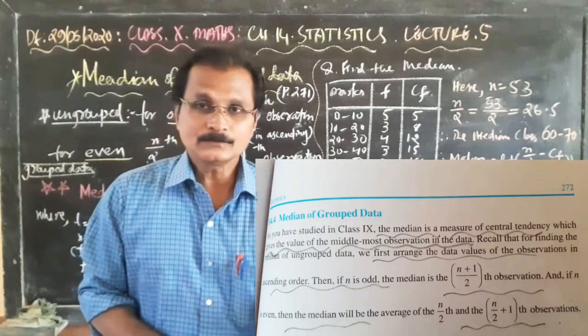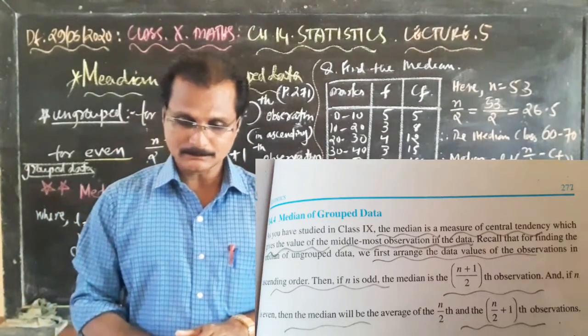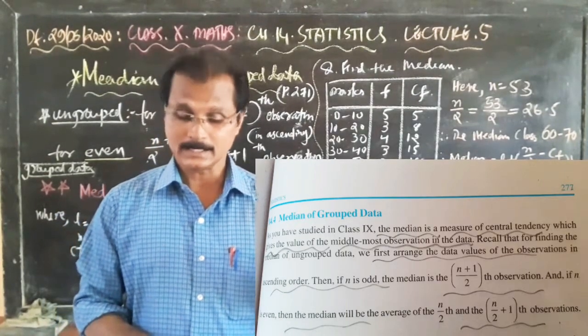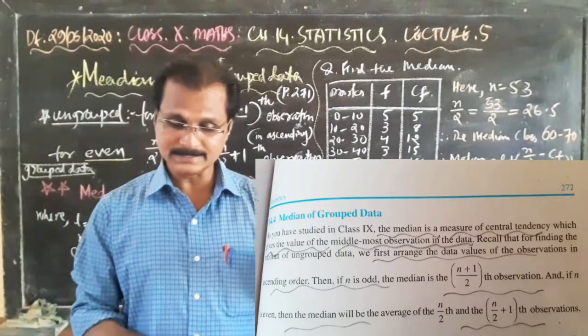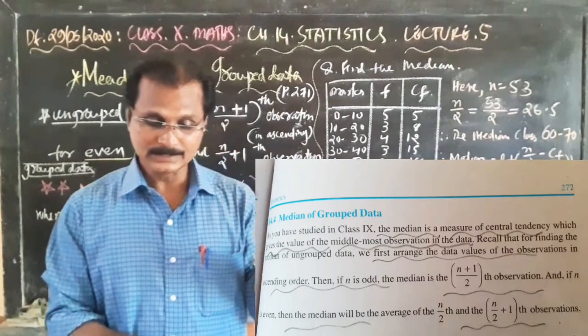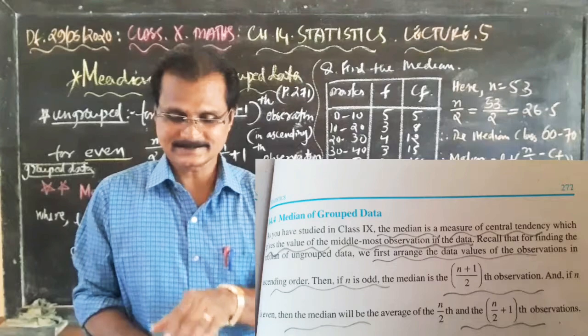What is the median of the ungrouped data? Page number 272. Median is a measure of central tendency which gives the value of the middlemost observation in the data. You can quote this from the introductory paragraph.